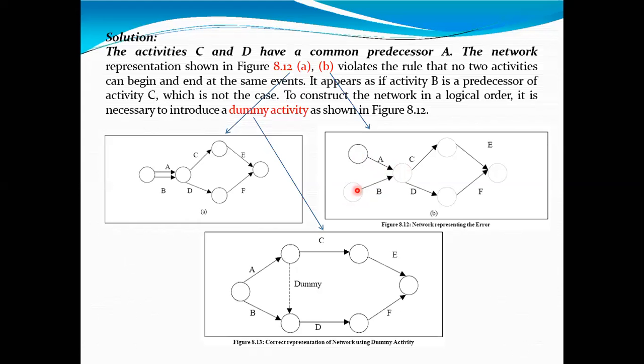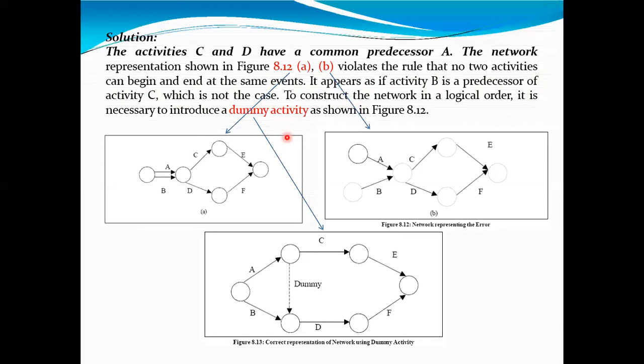Hello, all of you understood this point? Starting point should be one. That's why these first two diagrams are not correct, because they are violating the rules. So here it is written, violates the rules that no two activities can begin and end at the same event. It appears if activity B is precedence of activity C, which is not the case.